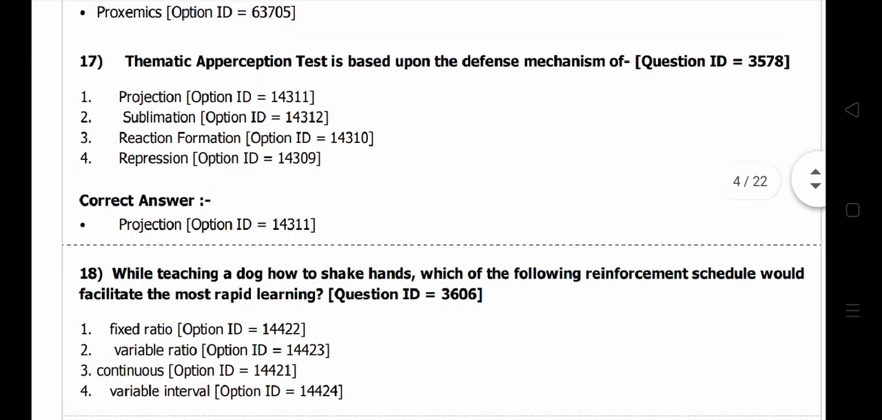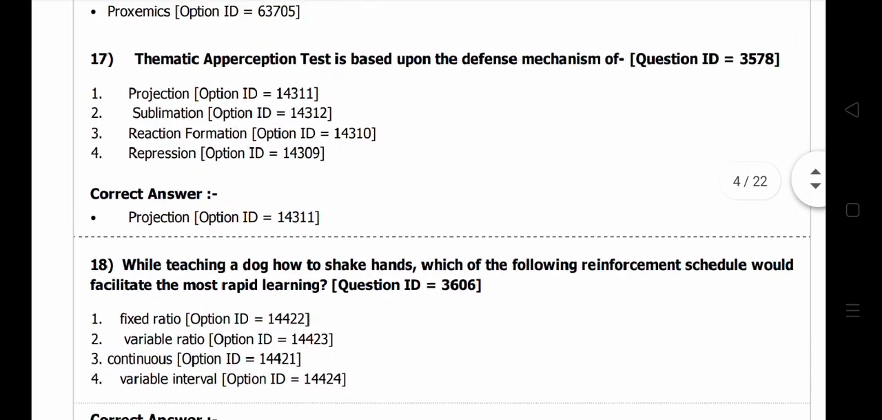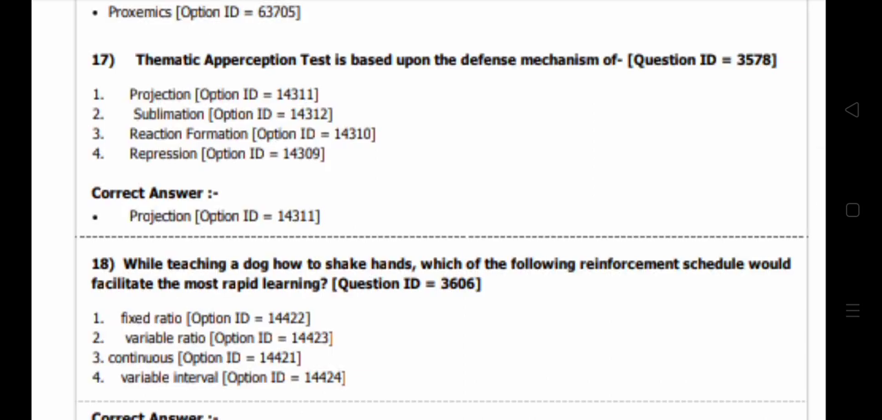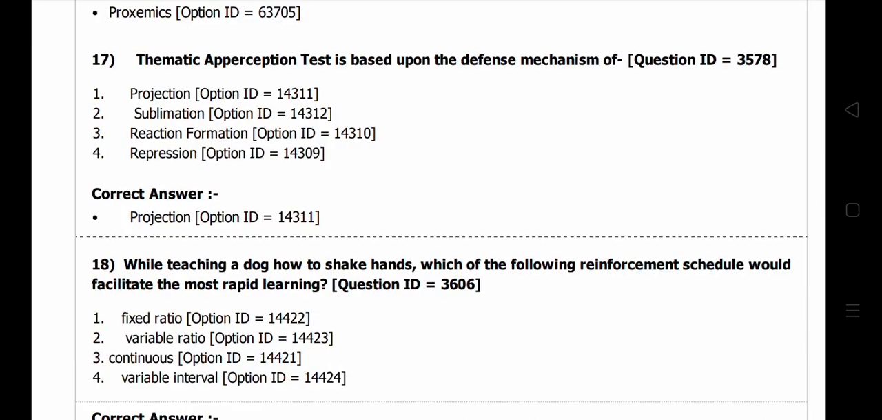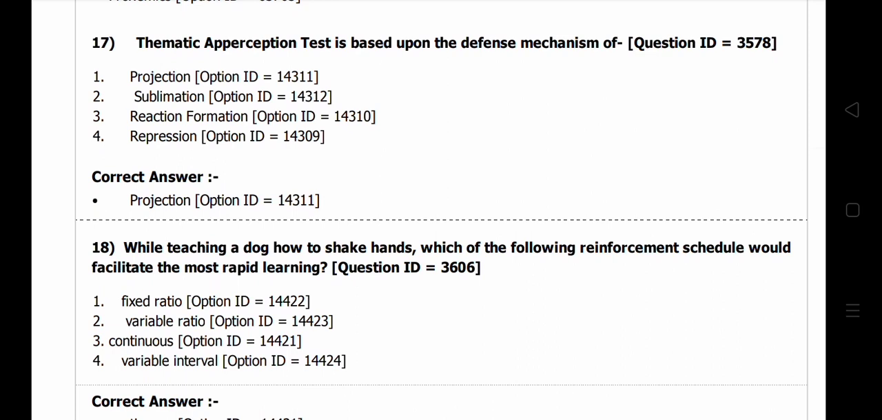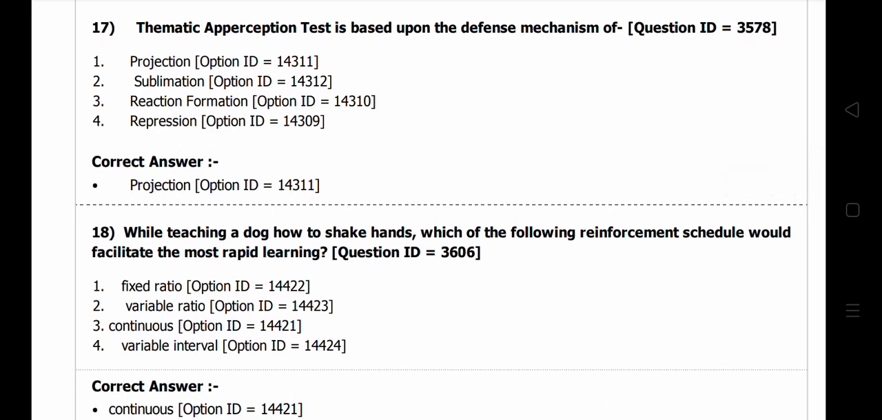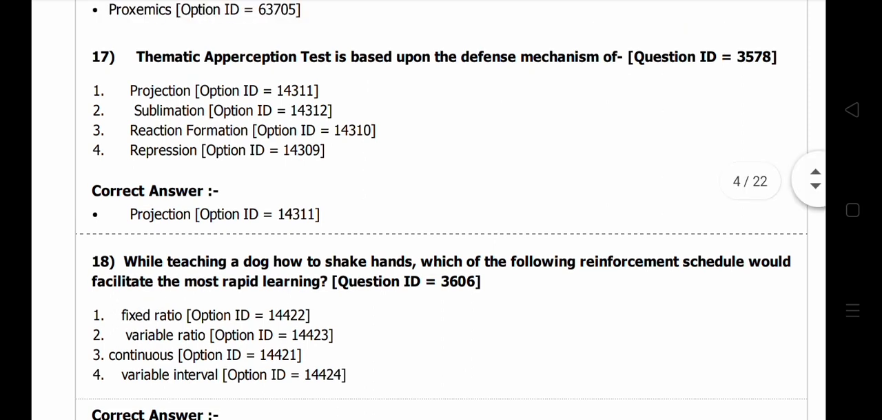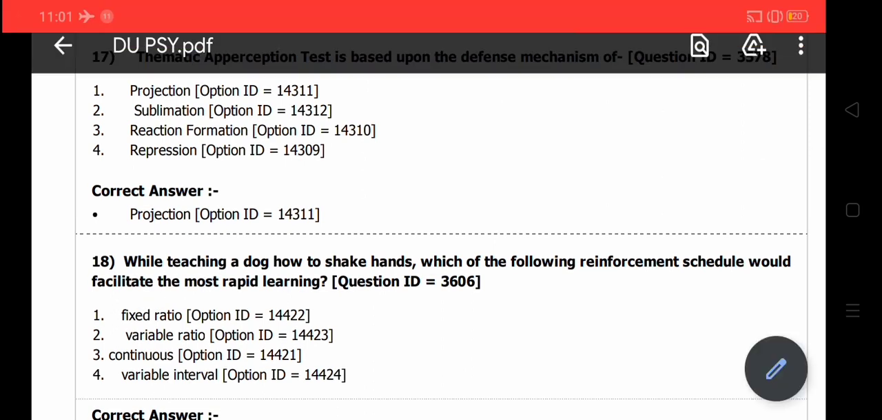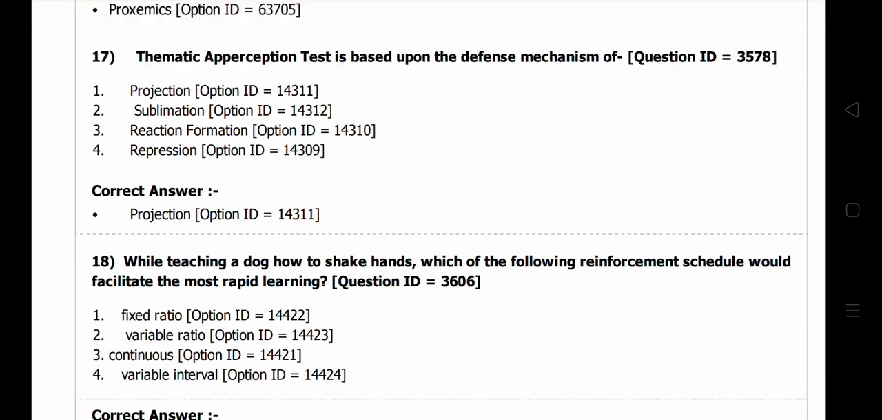So the thematic apperception test is based upon the projection mechanism. Basically, projective tests are generally based on projections. If you think about human beings, projection is one of the mechanisms. These are all projective tests actually. Thematic apperception test and Rorschach inkblot test are examples of projective tests. So in this way, we will move into